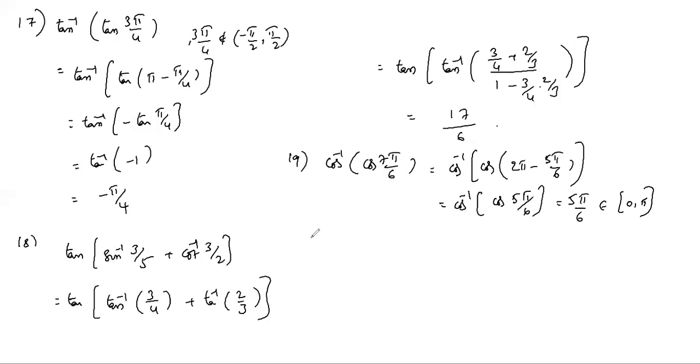Next, 20. Sin of π/3 minus sin inverse minus 1/2. So sin of π/3 minus 1/2 is minus π/6 plus π/6, and sin 90 value is 1.